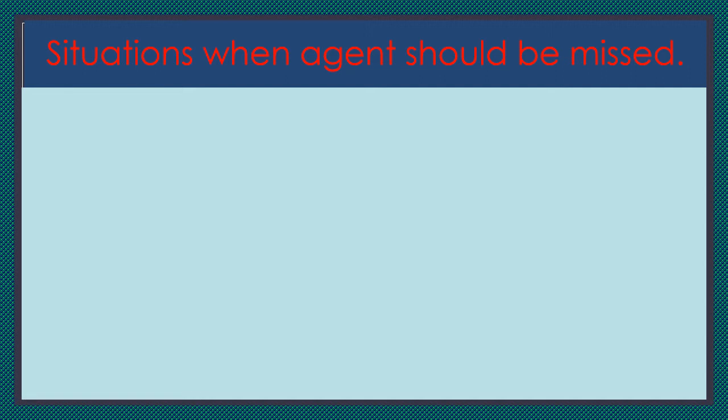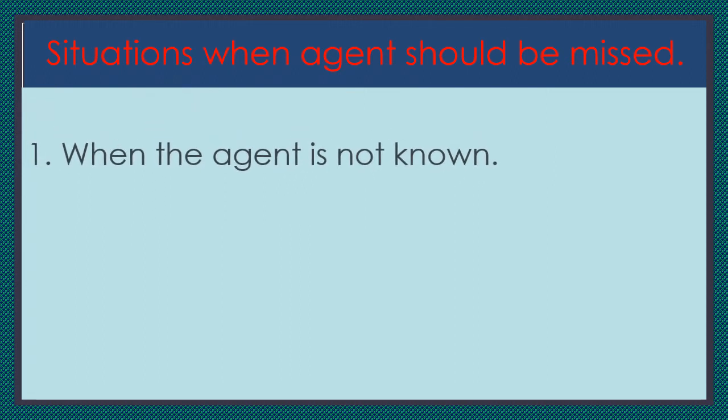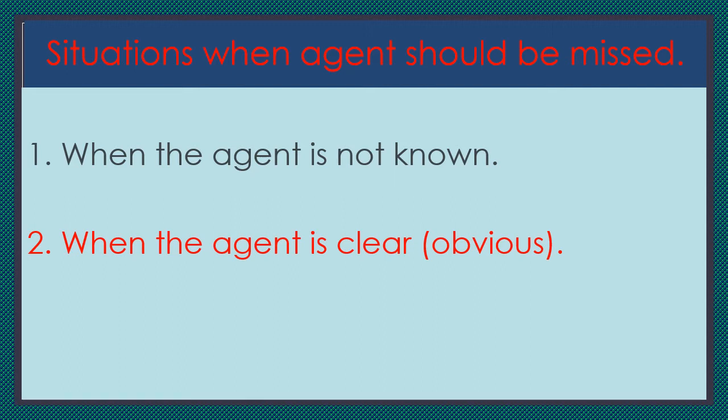When should we miss the agent? Let us see. The first situation: when the agent is not known. When the agent is not known, then we can miss that agent, that is, the subject.